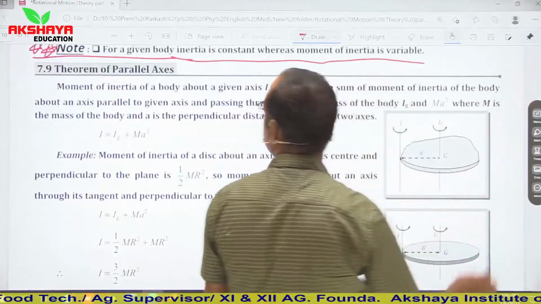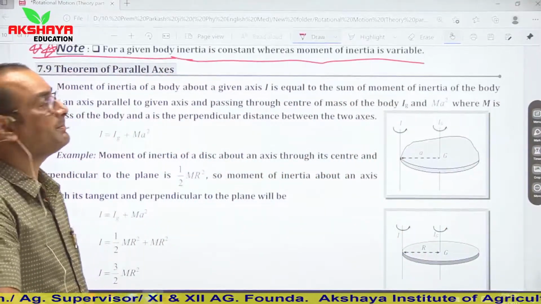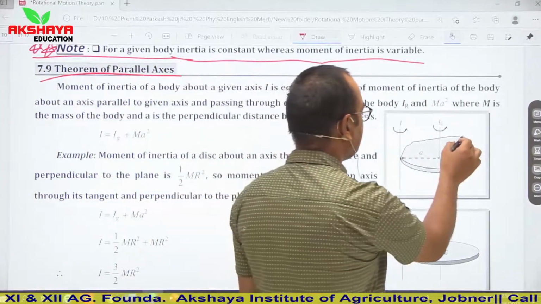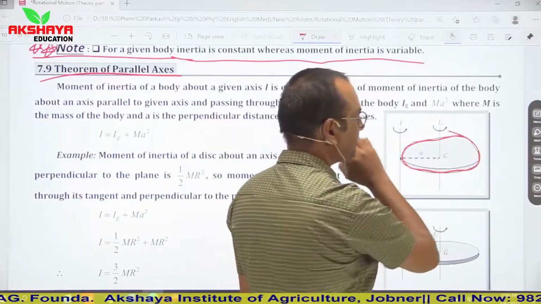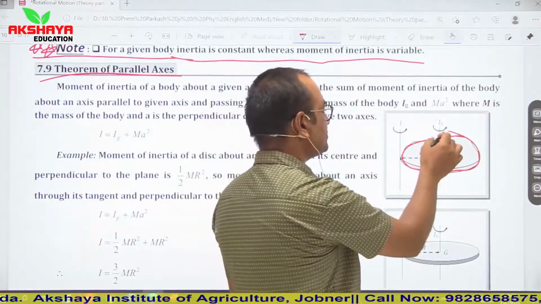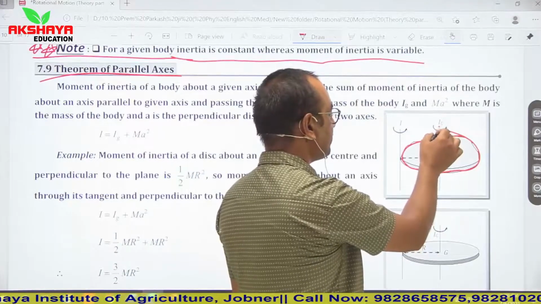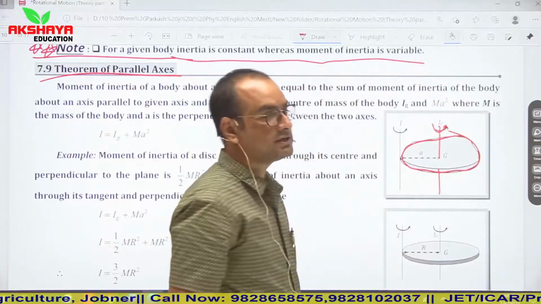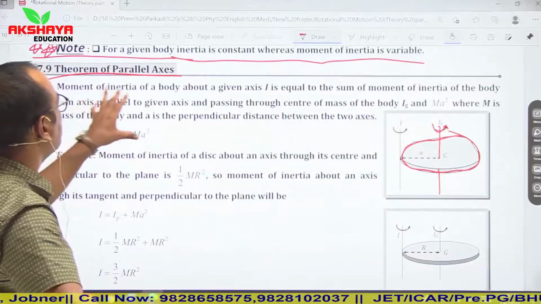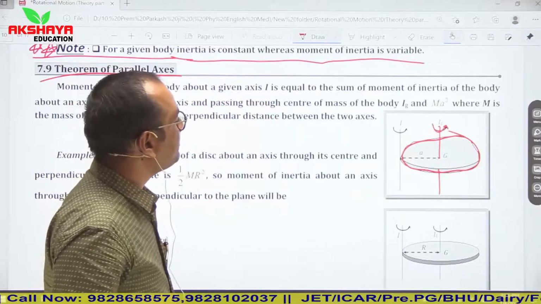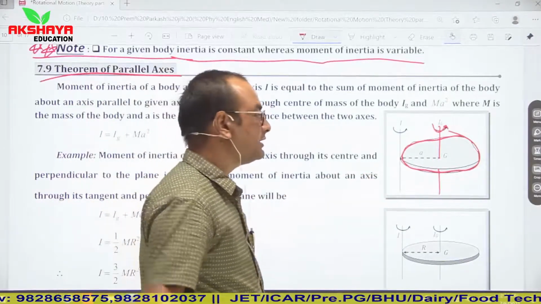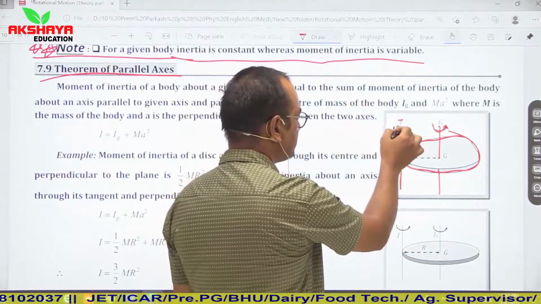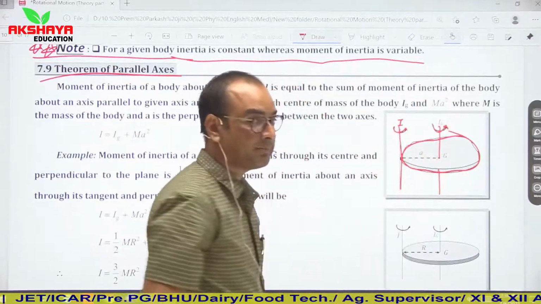So this is the theorem of parallel axis, or you can say parallel axis theorem. According to it, let us say that we have a system, and this system is rotating about this axis of rotation. We have to calculate the moment of inertia of a body about a given axis. Now see, these two axes are parallel to each other.